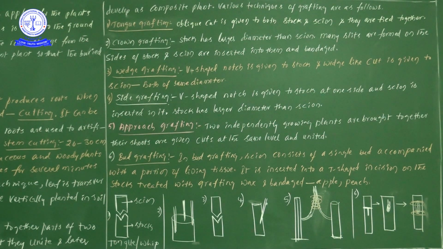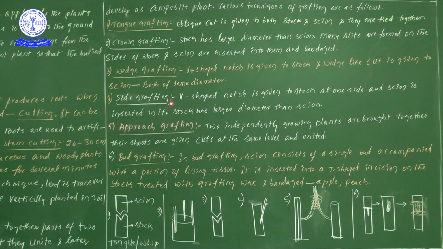Okay, so here what is the information: a V-shaped cut is there with the stalk, and a wedge-like cut is there with the scion. Both must be of the same diameter in wedge grafting. So I have given rough diagrams, but even though these are rough diagrams, we can understand clearly, right?